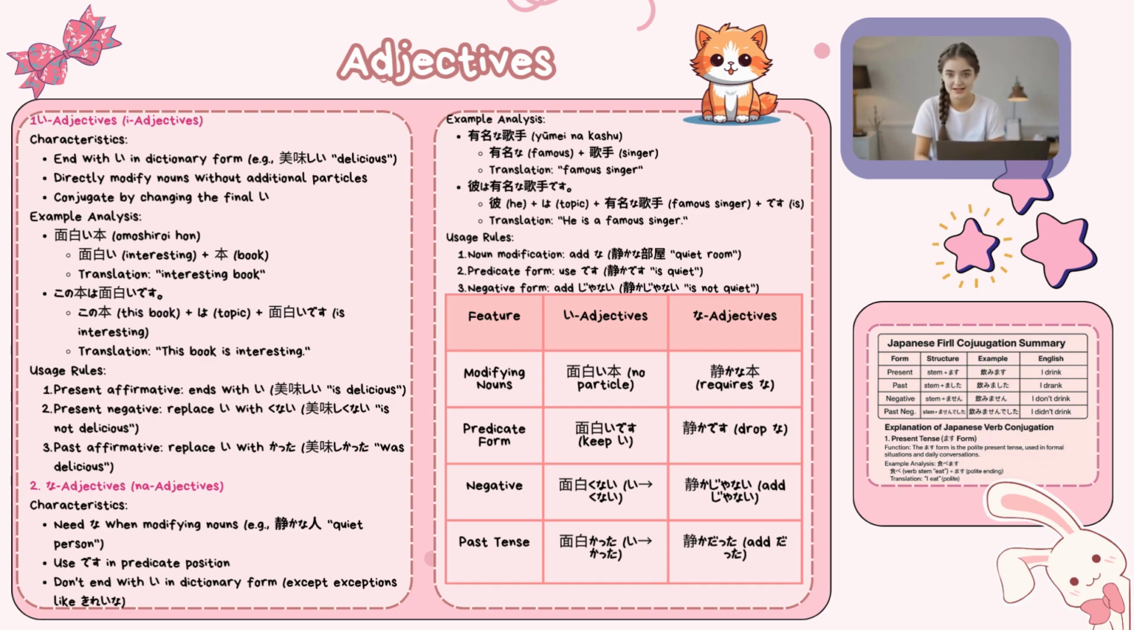Na adjectives require the particle na when modifying nouns. They usually do not end in i, except for a few ones like kirei. Characteristics: add na when modifying nouns. Shizuka na hito, a quiet person. Use desu when used as a predicate. Shizuka desu, is quiet. For negatives, add janai. Shizuka janai, is not quiet.